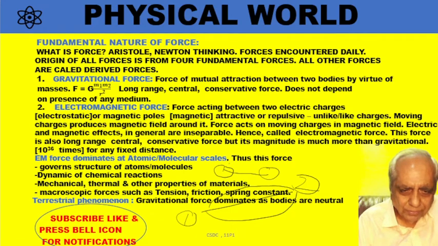So if the electric field is changing, it produces a magnetic field. And also when a magnetic field changes, a force acts on the electric charge. Therefore these two things are combined together, so it is called electromagnetic force in general.